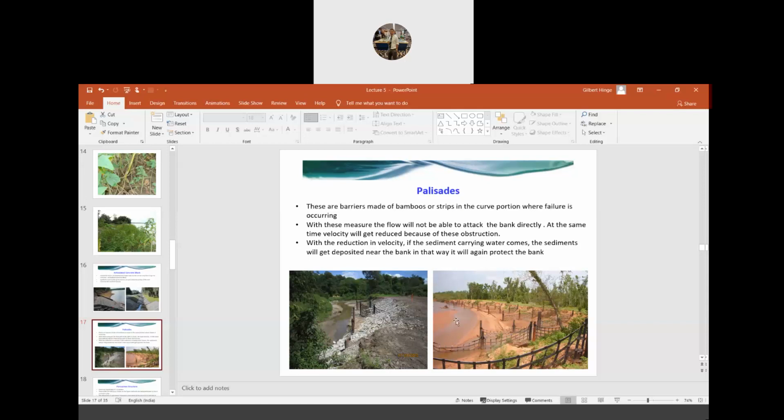This thing you generally see, especially in the case of a small river, these kinds of structures are constructed, and they are called palisade structures. We construct them generally at the curved portion of the bank in order to prevent the water from directly striking the bank, or to reduce the velocity so that the sediments will get deposited here and prevent the bank from being eroded. So up to this point, any doubt?